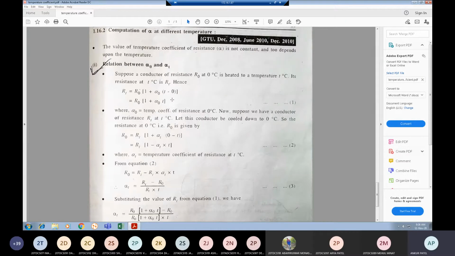We are heating the conductor. So the resistance at T degrees Celsius is given by RT equal to R0 (1 plus alpha 0 into T), where alpha 0 is the temperature coefficient of resistance at 0 degrees Celsius. Now suppose we have a conductor of resistance RT at T degrees Celsius.